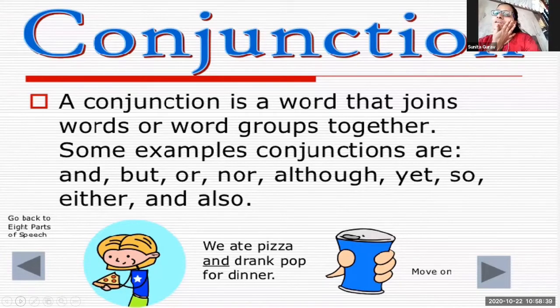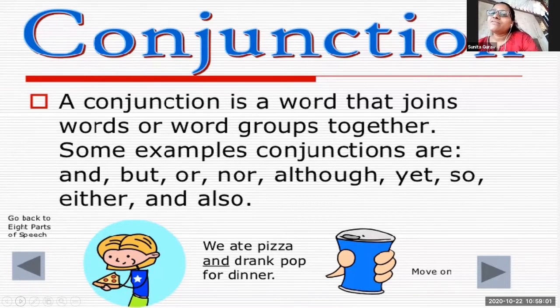Now there is the word either. Either you eat cake or drink coffee. Either you eat cake or drink coffee. Now here the word either is joining the two sentences together.